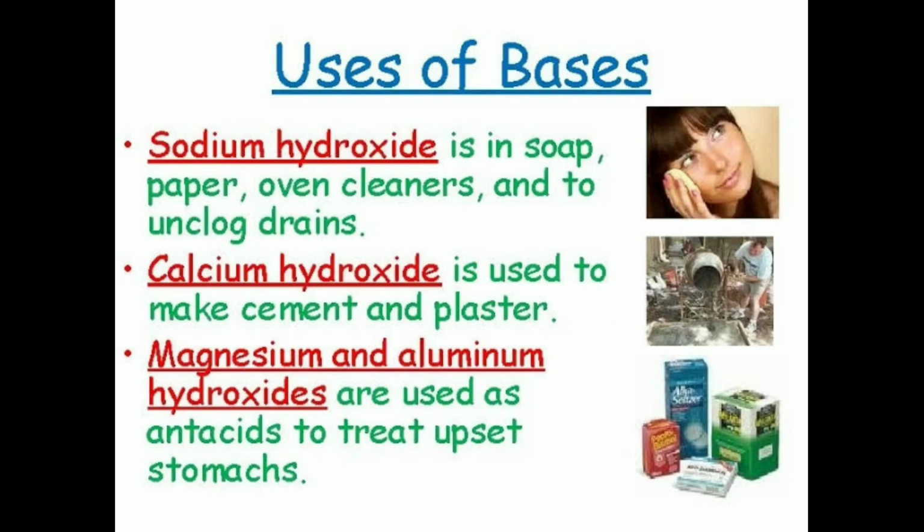Next, uses of bases. Sodium hydroxide is in soap, paper, oven cleaners and to unclog drains. Calcium hydroxide is used to make cement and plaster. Magnesium and aluminum hydroxides are used as antacids to treat upset stomachs.